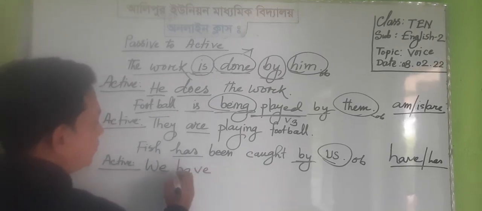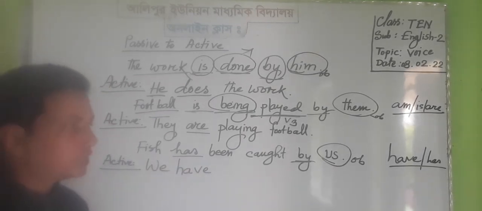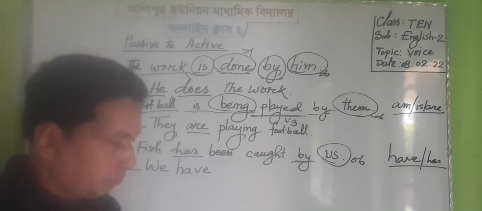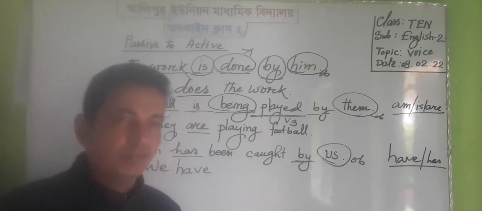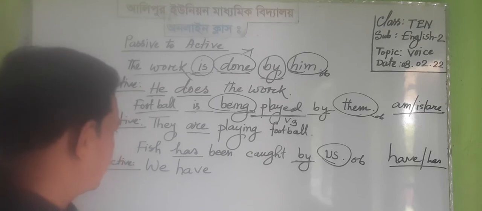Only has will be written after third person singular, that means he, she, it, and any other name which is in singular form. Otherwise, we have to write have for all of the subjects.